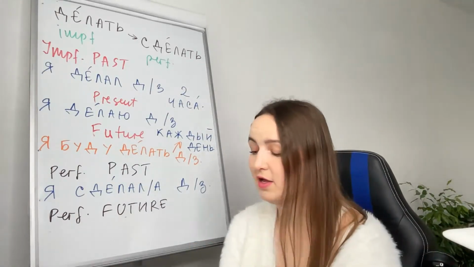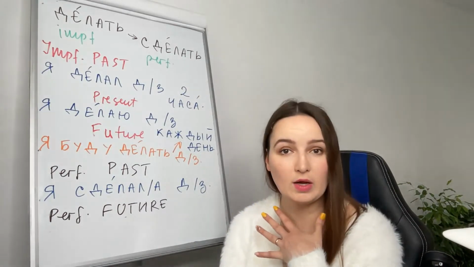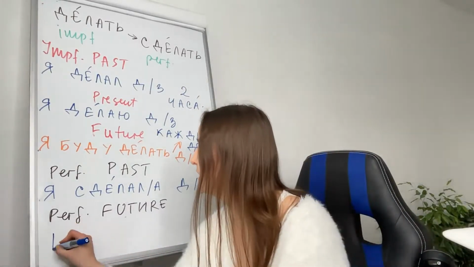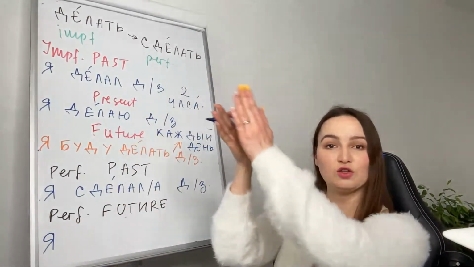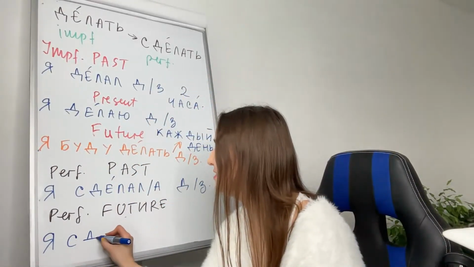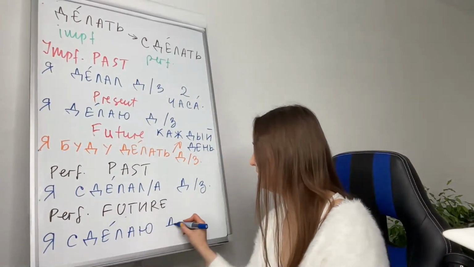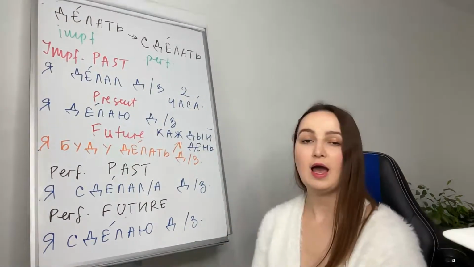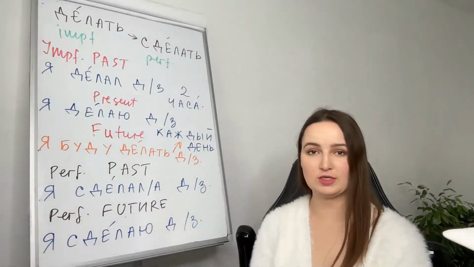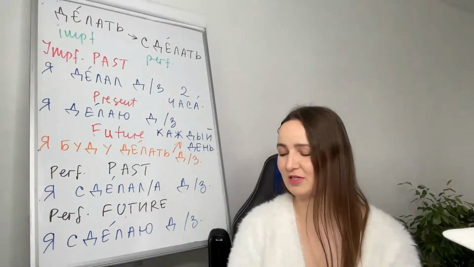And now future is I will do my homework. For example, I will do my homework, I promise. Я сделаю домашнее задание. Again, one-time action in the future. I promise that I will finish this homework in the future. Я сделаю домашнее задание. Обещаю means I promise. Обещаю, я сделаю домашнее задание. I promise you, I will do my homework.